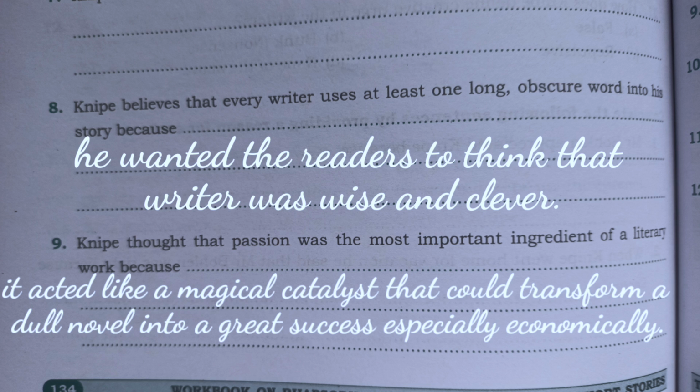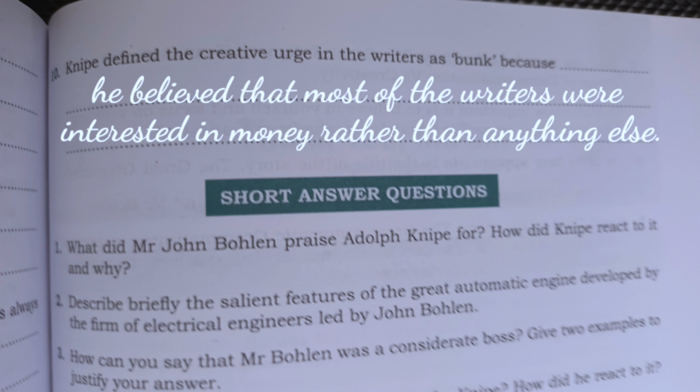Number 9. Knipe thought that passion was the most important ingredient of a literary work because it acted like a magical catalyst that could transform a dull novel into a great success, especially economically. Next, number 10. Knipe defined the creative urge in the writer as bunk because he believed that most of the writers were interested in money rather than anything else.